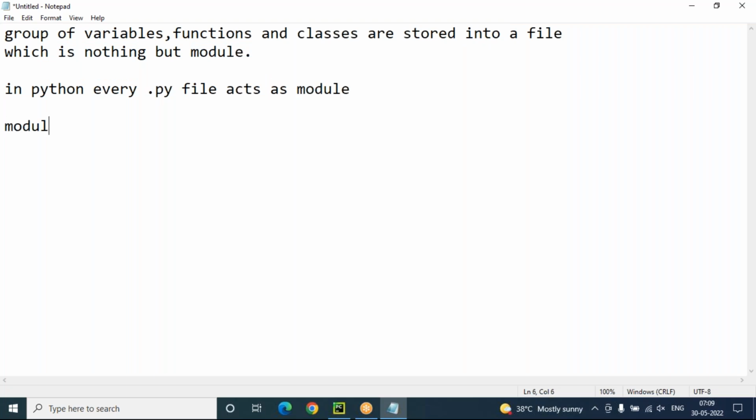And what is a module for? A module is for reusability of the entire program code.